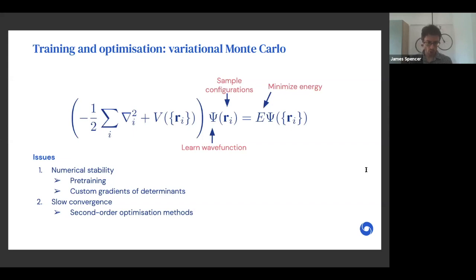And also, importantly, we take very great care over the gradients of the determinants. So even if a determinant is singular, its derivative can still be well defined, and we were very careful to implement it, and found it was incredibly important to implement this carefully in order to obtain convergence rather than hitting NaNs. And finally, we observe fairly slow convergence of the optimization, and we find that it's crucial to use second-order optimization methods.